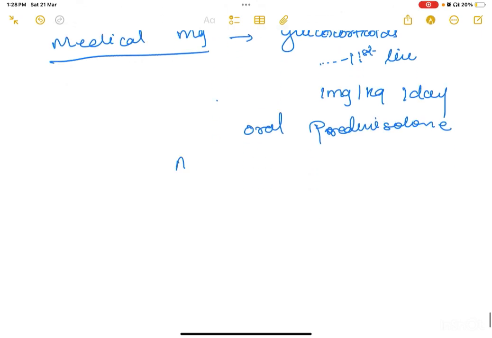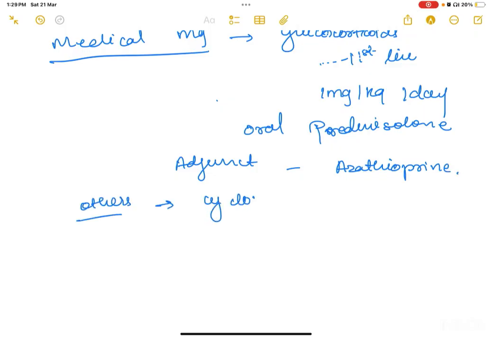Now you can also use an adjunct like azathioprine. Other drugs you could use are cyclosporin, cyclophosphamide, or methotrexate.